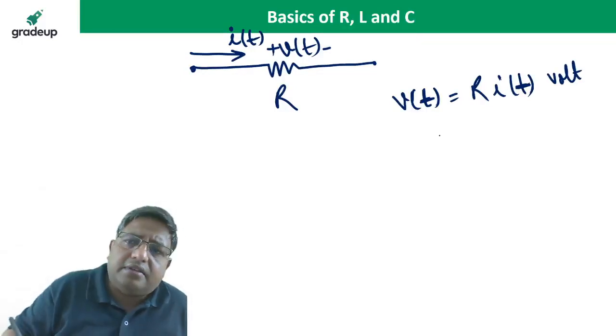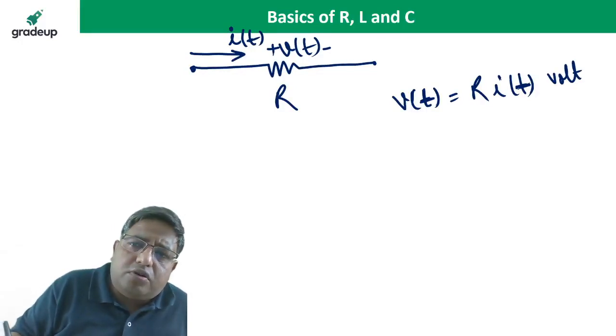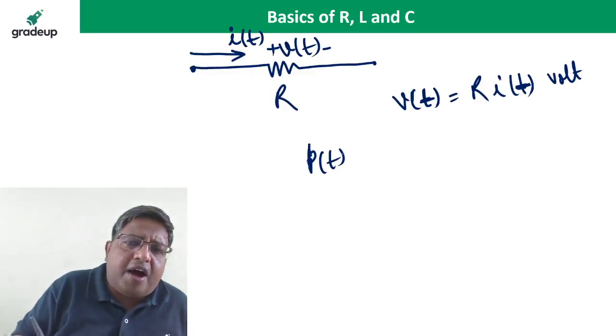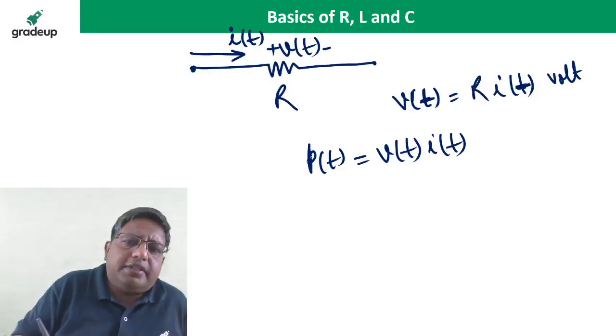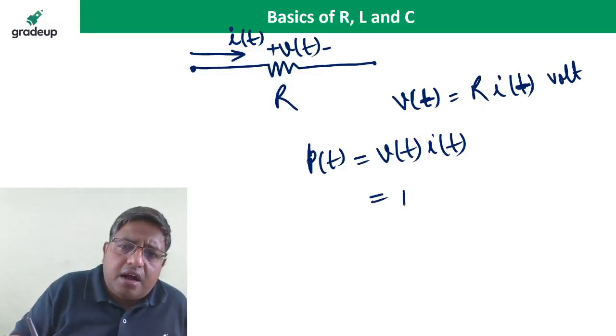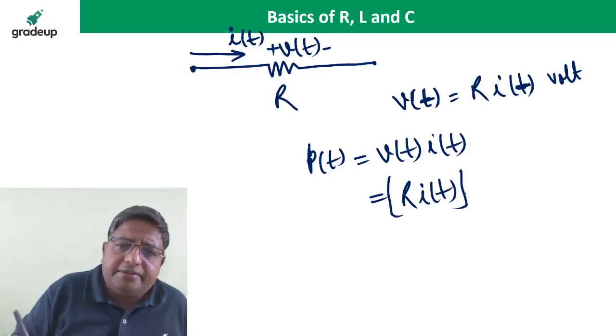So v(t) is equal to R into i(t). That is the voltage. So what is the power? Power p(t), power as a function of time, is voltage multiplied by current. That is the power. If you put the voltage v(t) as R into i(t), you get R into i(t) multiplied by i(t).